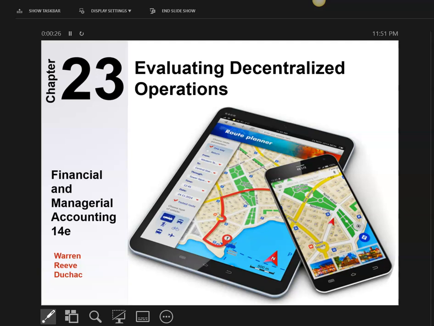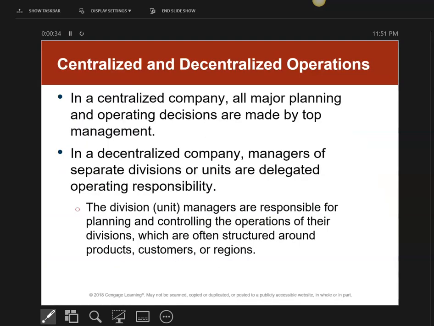Chapter 23 is about what we call evaluating decentralized operations. So in order to understand this chapter, you really need to understand what we're talking about when we talk about a centralized or a decentralized company where operations are happening. In a centralized company, all of the planning happens at the very top management and trickles down to the lower management. In a decentralized company, managers at each division or different unit actually take responsibility for their units. They become part of the whole overall, though. So this can be a good thing and this can be a bad thing.